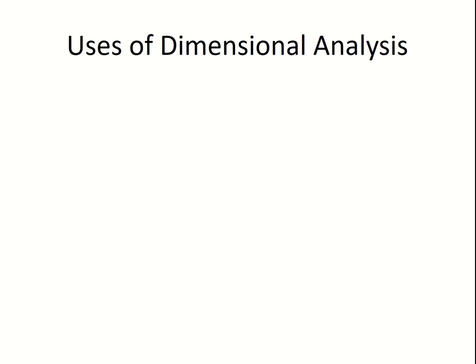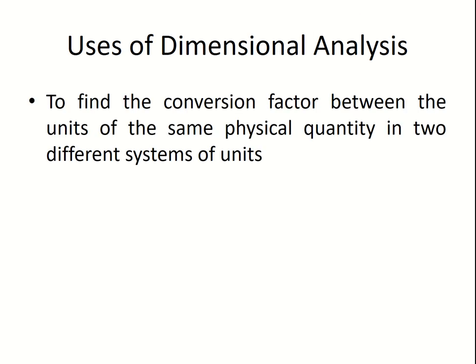Now the third use is to find the conversion factor between the units of the same physical quantity in two different systems of units. What this means is, we have seen that there are SI units and there are CGS units. For example, for mass, the SI unit is kg and for CGS it is gram.